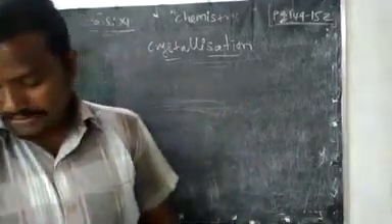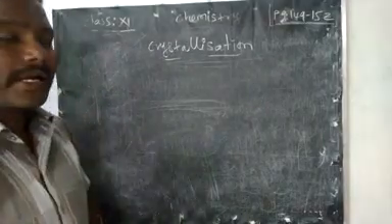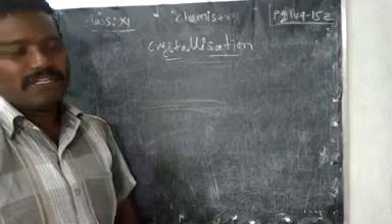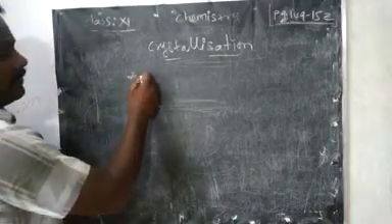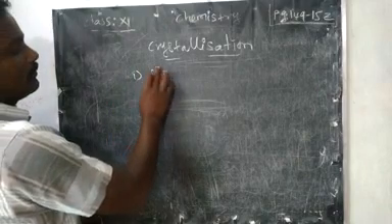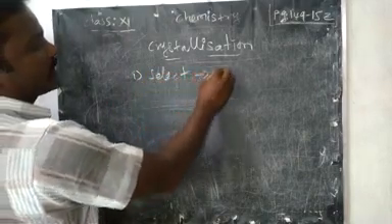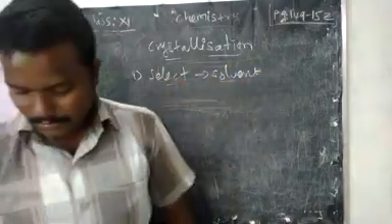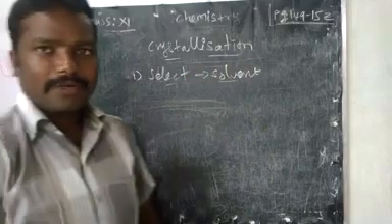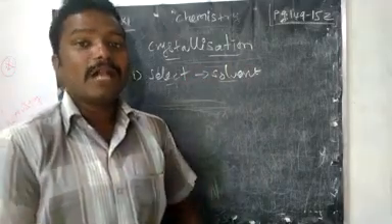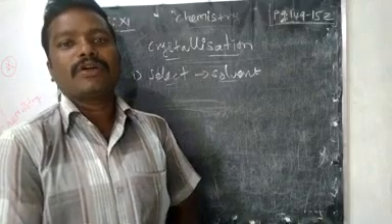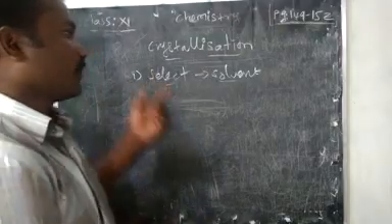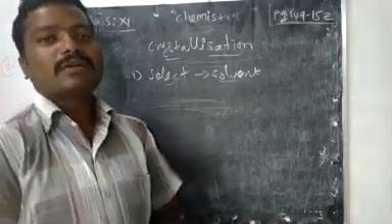In crystallization, most of the organic compounds are purified, which has some steps. First one is we have to select the solvent. We must select the suitable solvent. So why do we want to select a suitable solvent? See, whichever solvent gives more yield of crystals, that we should choose. That's why we need the step of solvent selection.